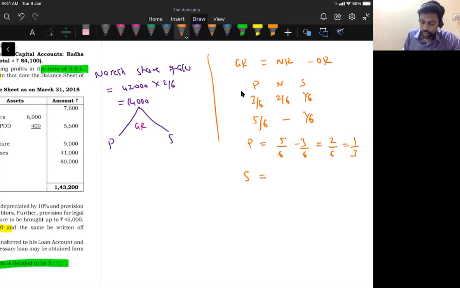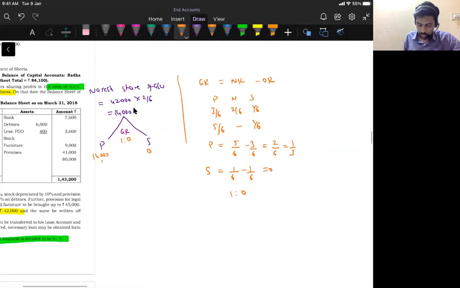Then Saurabh's gain ratio is 1/6 minus 1/6. You will get 0. So the gain ratio is 1:0. Now distribute this 14,000 rupees in the gain ratio of 1:0. You will get 14,000 and then 0 rupees. That means Pankaj is paying 14,000 rupees to Naresh and Saurabh is paying 0 rupees to Naresh.